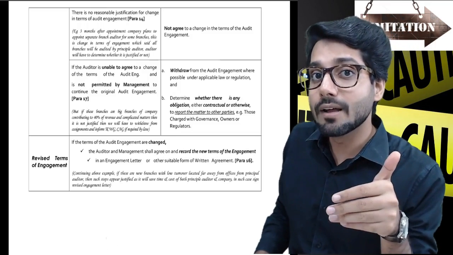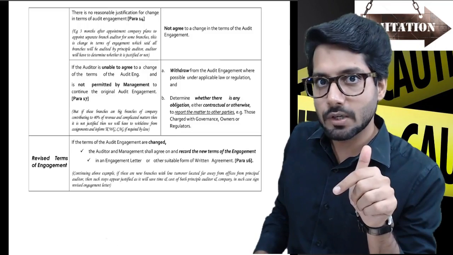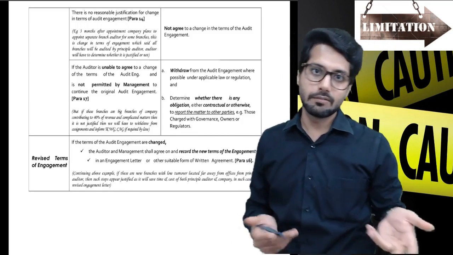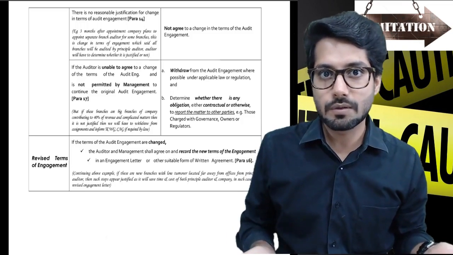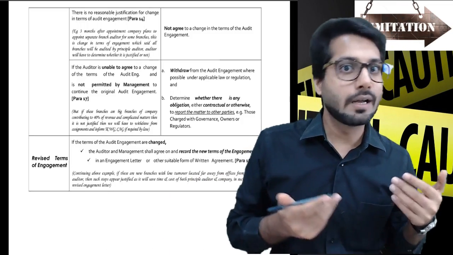So we will avoid that. Obviously, that is reasonable, so we'll agree. But otherwise, we will not agree. And where we don't agree, we obviously want to pursue the audit that we are already conducting, in which case we will want to either find some alternate procedures or end up disclaiming.